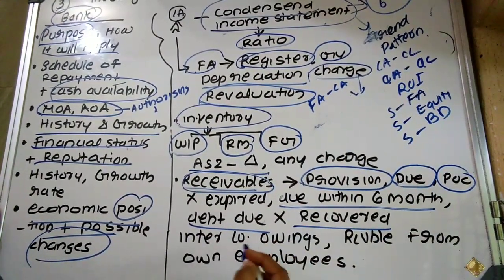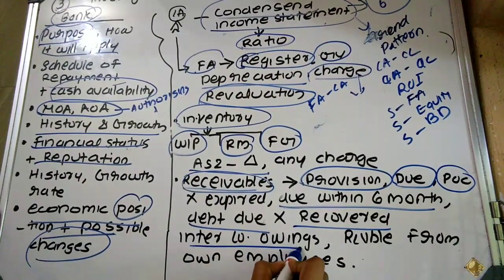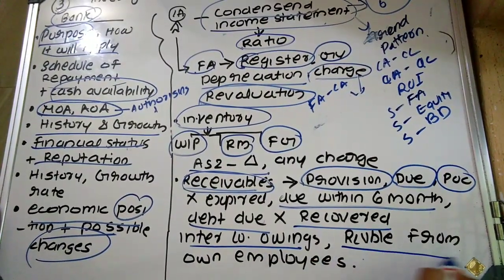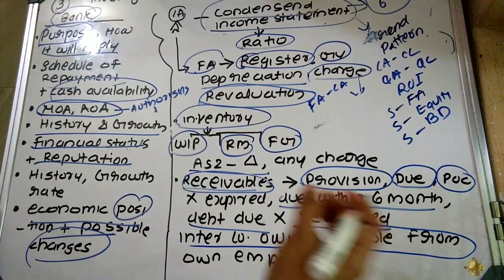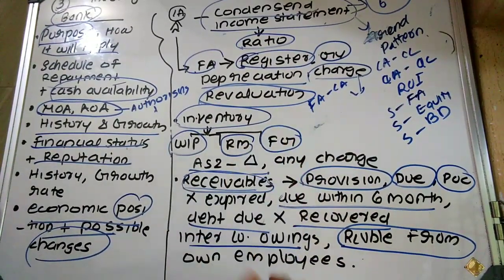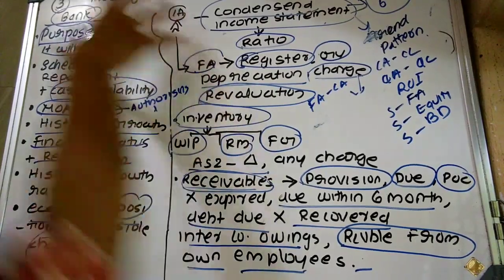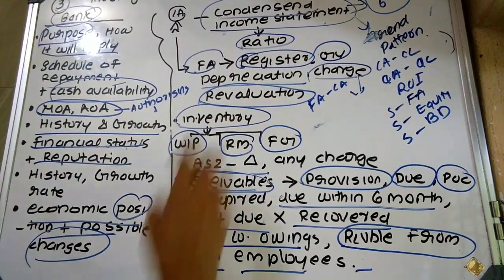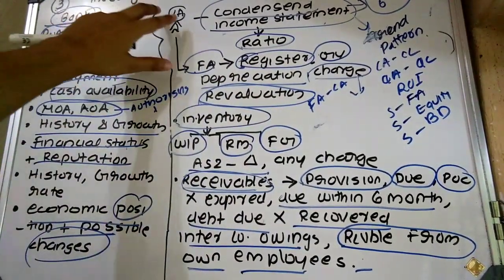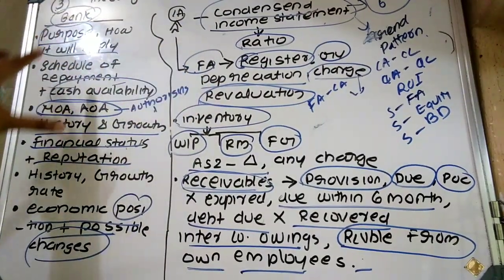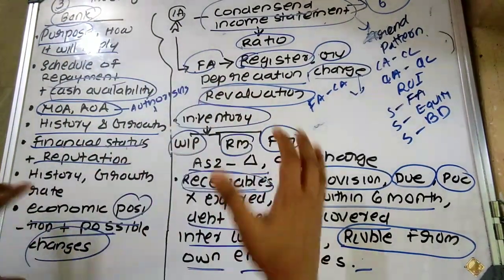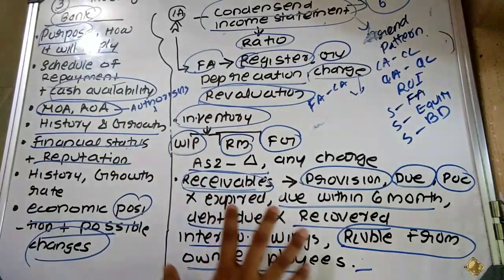Plus they should also determine whether there exist any intercompany owings, or whether there exists any amount that is to be received by the concerned company from its own employees or staff. So first of all, the bank is required to obtain what? A general understanding. So the investigating accountant should obtain an understanding with respect to all these factors. Additionally, they should make an analysis of the balance sheet.